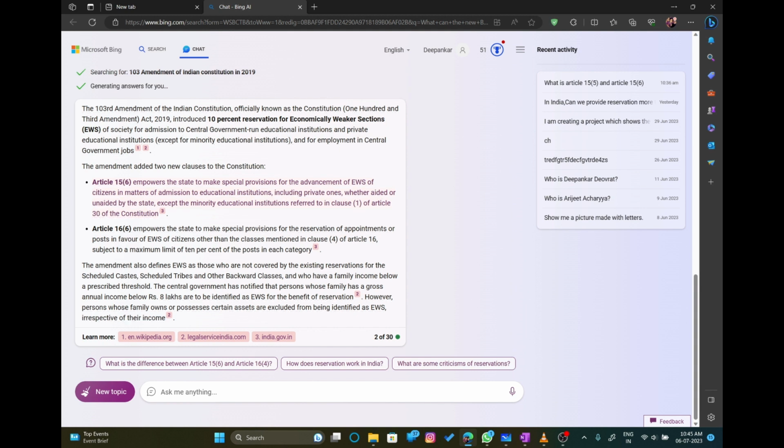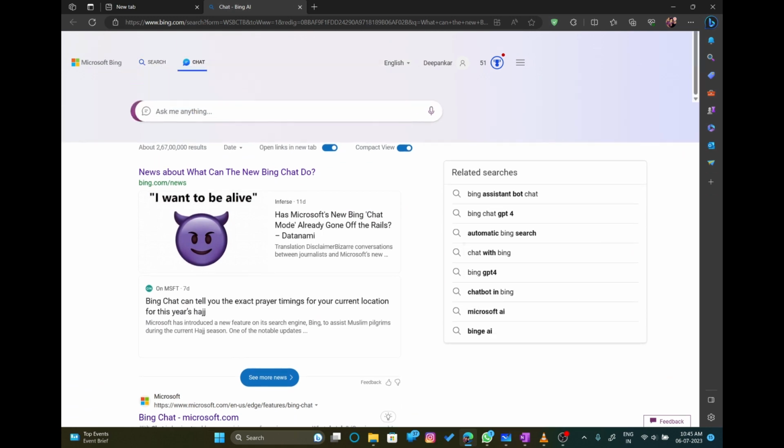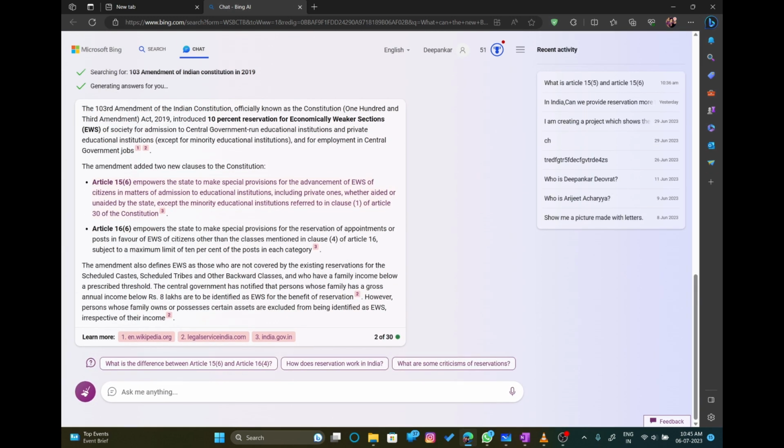Okay, what were the two amendments? The two amendments were added as article 15 clause 6 and article 16 clause 6. Okay, what exactly will article 16 discuss? We will discuss that in the next lecture, when we are going to learn about article 16. So okay, we'll discuss that over there also.